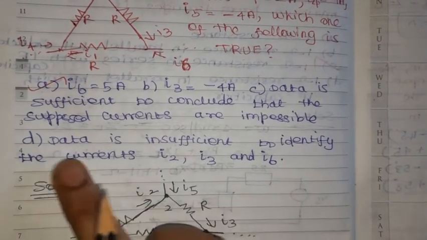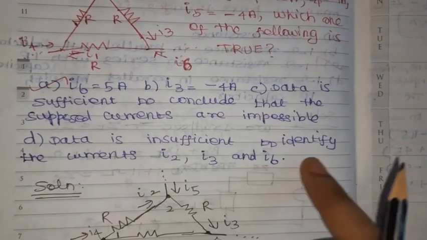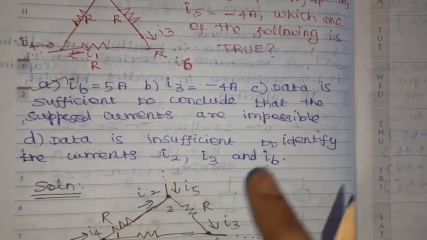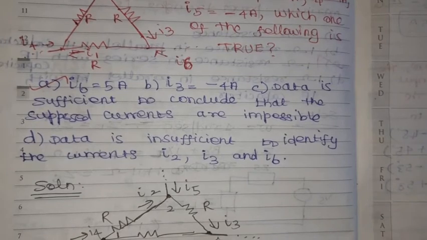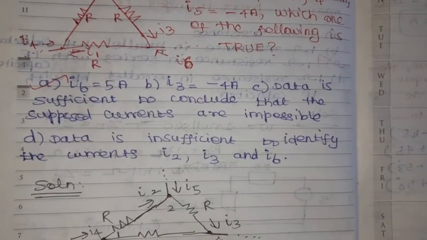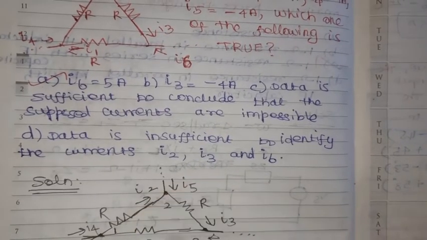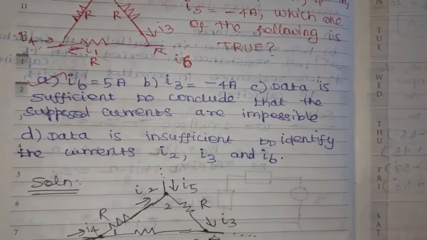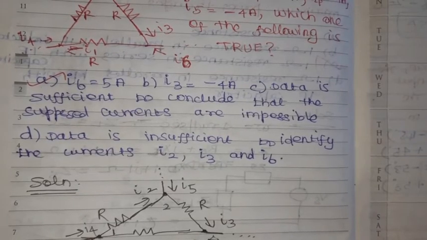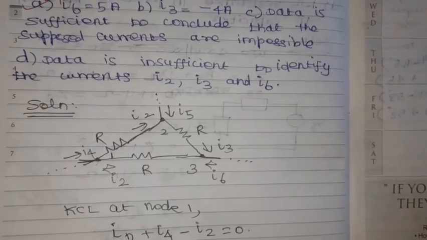Then, the data is insufficient to identify the currents I2, I3, I6. So from the given data we are going to find out whether the data is sufficient to find these currents or not. Okay, we'll see. Just redraw the circuit given in the figure.